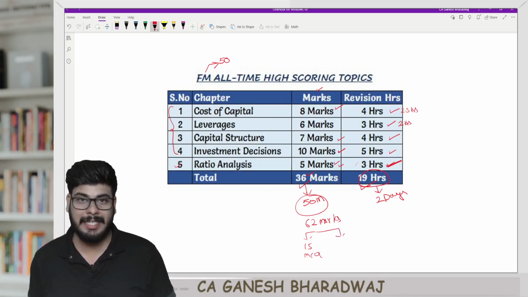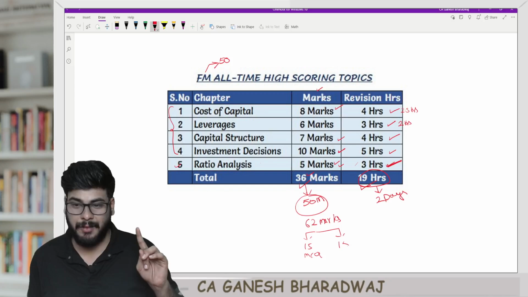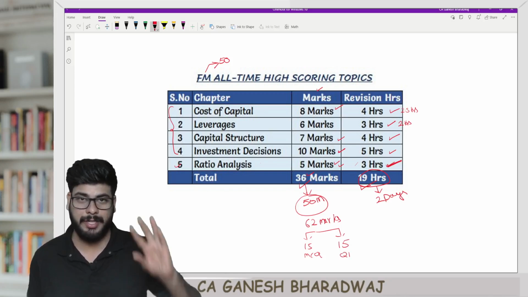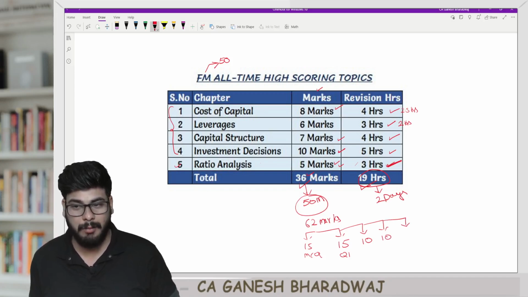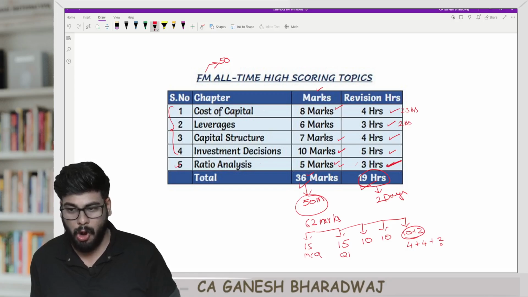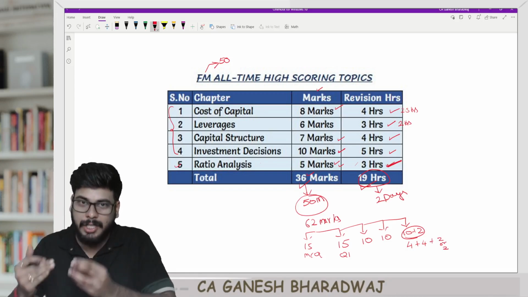And in your descriptive component, there is the first question, which is a mandatory question that carries 15 marks, right? And question number 2 comes for 10 marks. Question number 3 comes for 10 marks. And question number 4 comes for 10 plus 2. That is basically the breakup of this, 4 plus 4 plus 2 or 2. That is, there is an internal choice here.